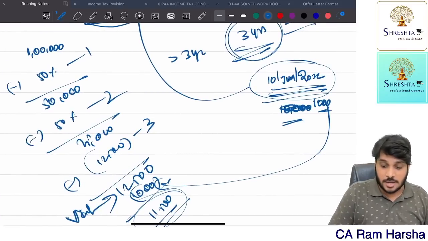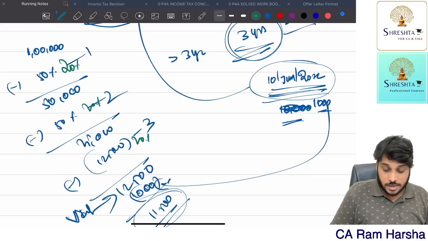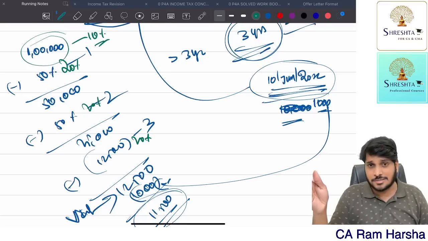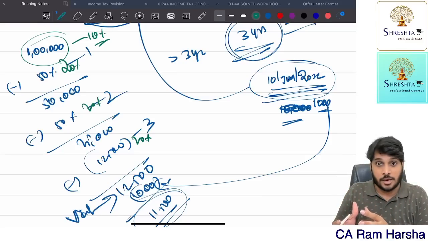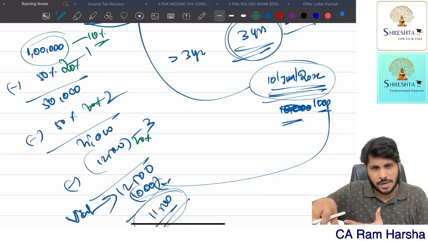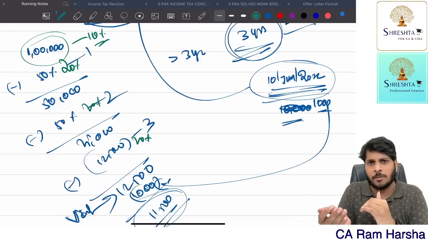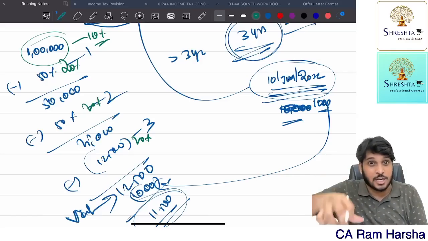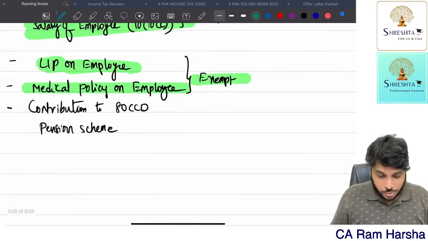Suppose if it is a motor car, then instead of 50%, we will calculate 20%, 20%, 20%. If it is any other asset, SLM 10%. SLM basis means on original cost, we will calculate 10%, 10%, 10%, 3 years. Got clarity? So when a company sells any movable asset to an employee at a certain price or zero, free, whatever, how to arrive at the value of the asset given to the employee? Very simple. Computer and electronic items, 50% on WDV basis reduced for every completed year of ownership with the company. I hope I am giving you clarity.